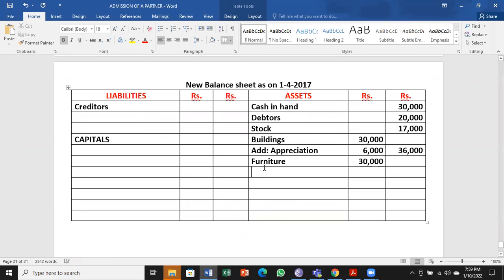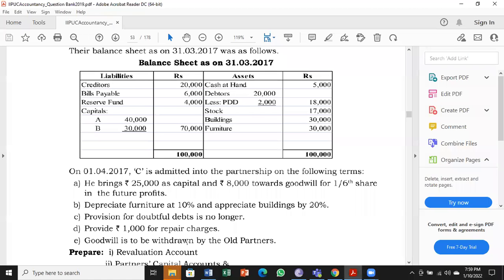Furniture is depreciated. Depreciation is reduction. Reduction of 10%, 3,000. 3,000 less. That is also there in the revaluation account. So asset side is done.